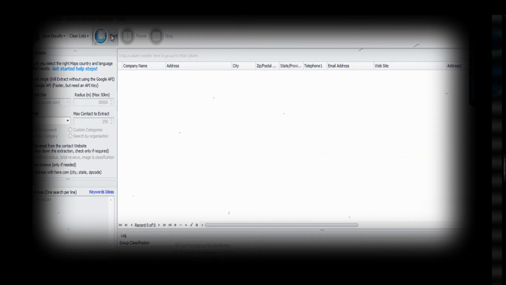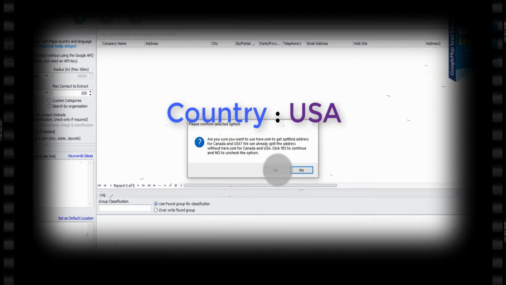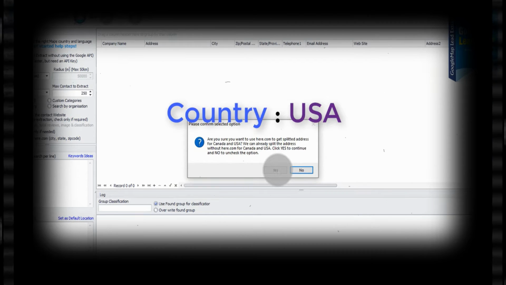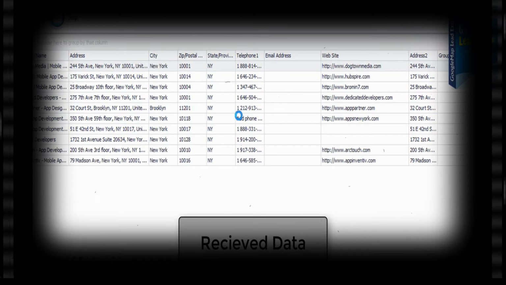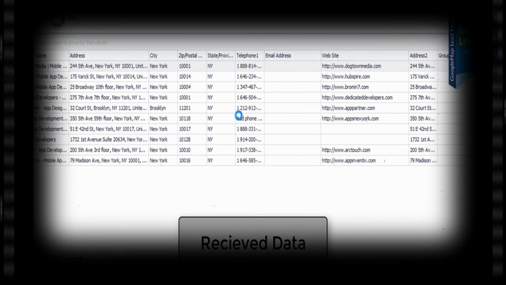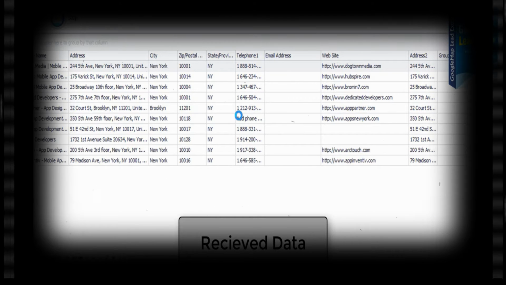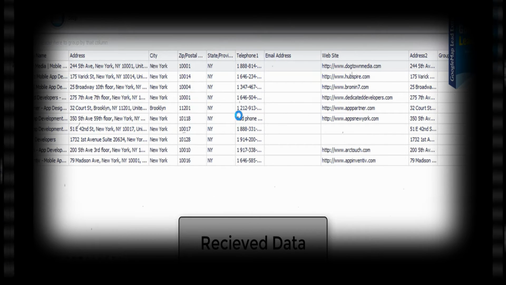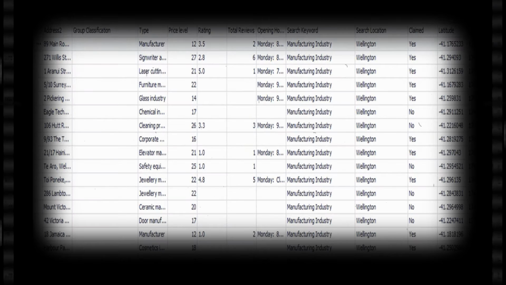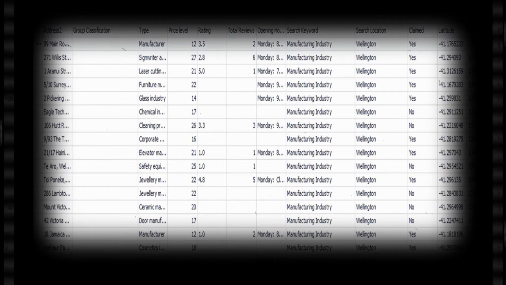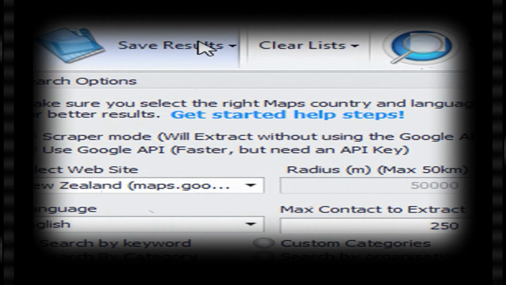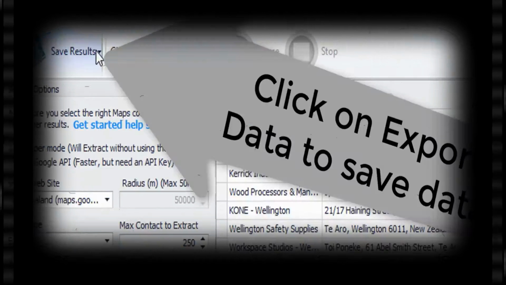Extract the business leads. Business company name, address, postal, city, state, phone number, fax, website, email address, latitude, longitude, details link, Google Map, export in Excel sheet or on web database.